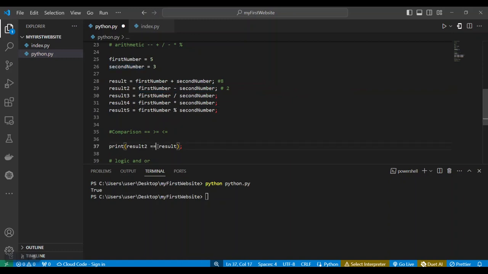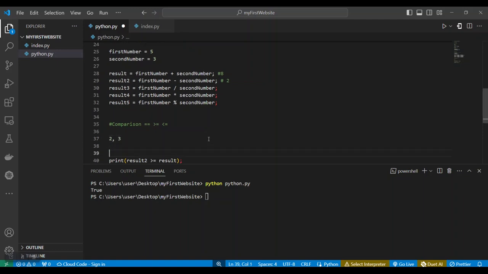Now the next one we have is greater than or equals to. Greater than or equals to checks if a number is greater than the next number or is equal to the next number. If it is greater than the next number, it's going to return true. If it is equal to the next number, it's going to return true. But if it is less than, it's going to return false. I don't know if you get that. Let me explain it again. If you have two numbers, say 2 and 3, when you use greater than or equals to, you are trying to check if 2 is greater than 3, or at least equal to 3. So if 2 is greater than or equal to 3, it's going to return true. Else, if it is not, it's going to return false.